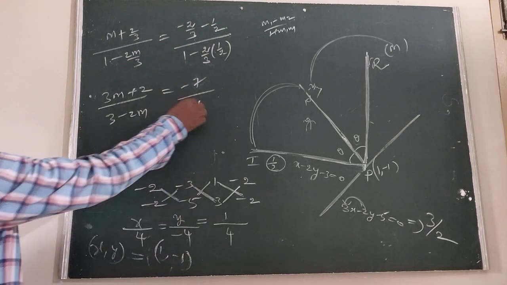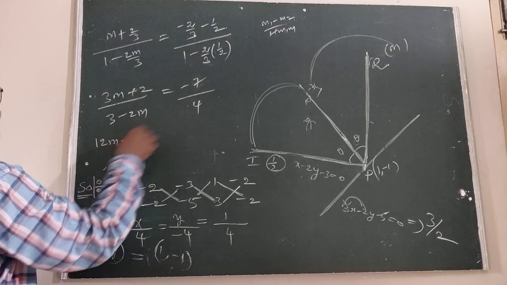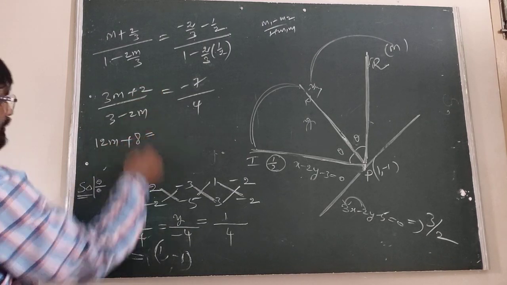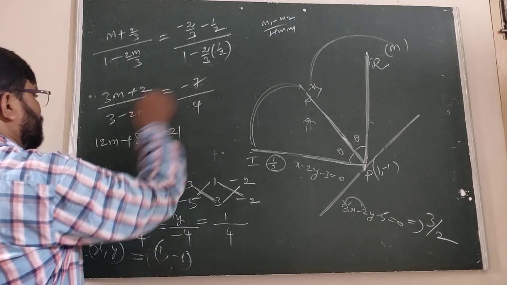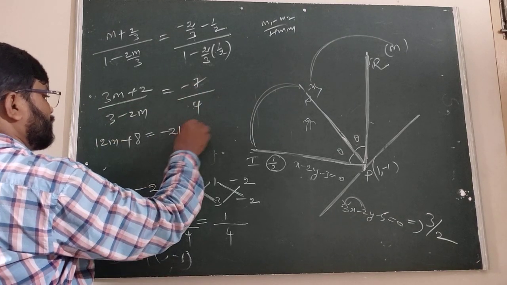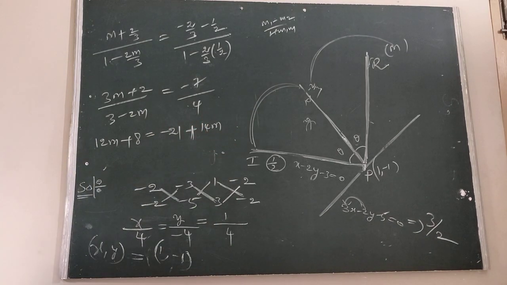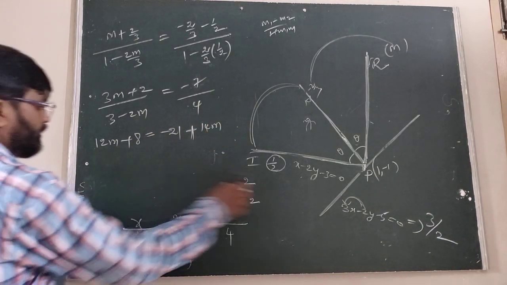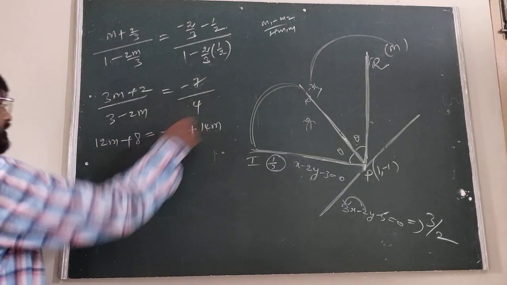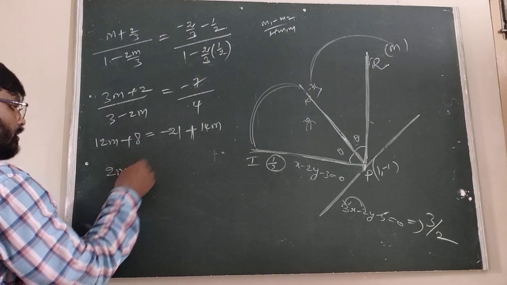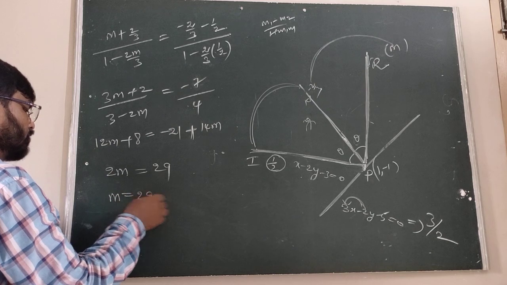Now, all of you listen: 6 4s into 3 is 12m plus 8, multiplied with this one, minus 21, minus into minus is plus 14m. Now 14m minus 12m, sending to the other side, 2m equals 29. Therefore m equals 29 by 2.